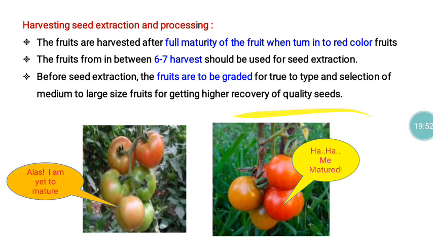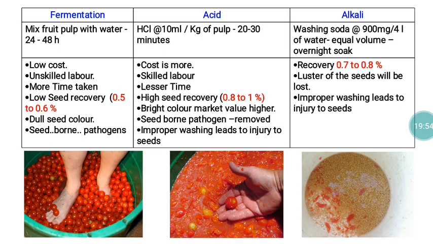Regarding seed extraction in tomato, we follow the fermentation process, the acid method and the alkali method. In the fermentation process, we mix the pulp with an equal amount of water and allow it to ferment for 24 to 48 hours.